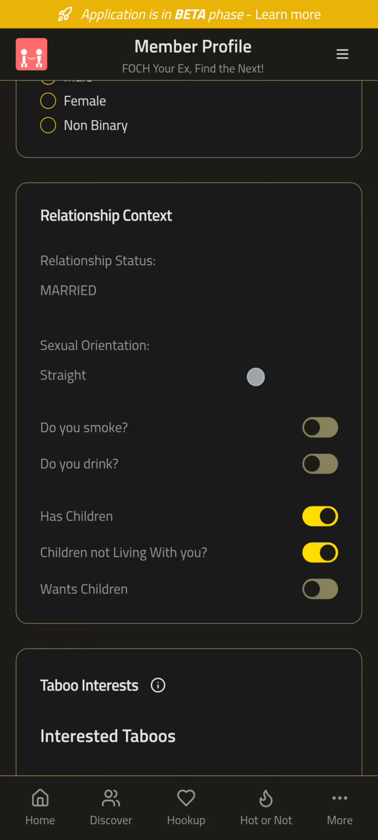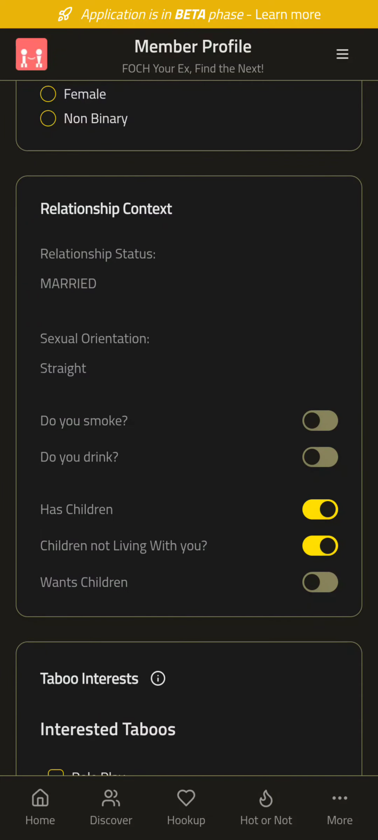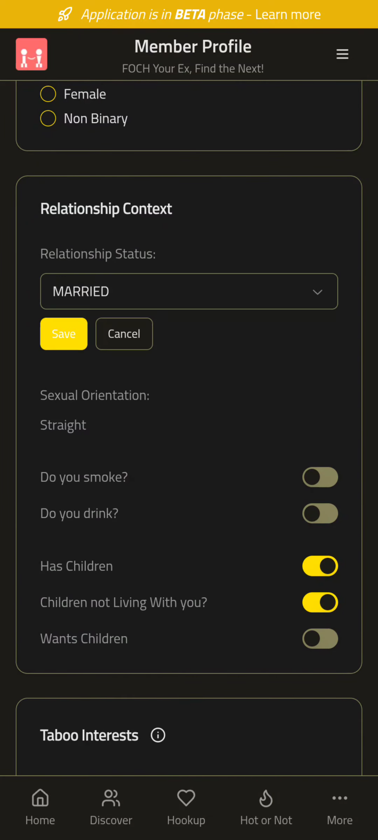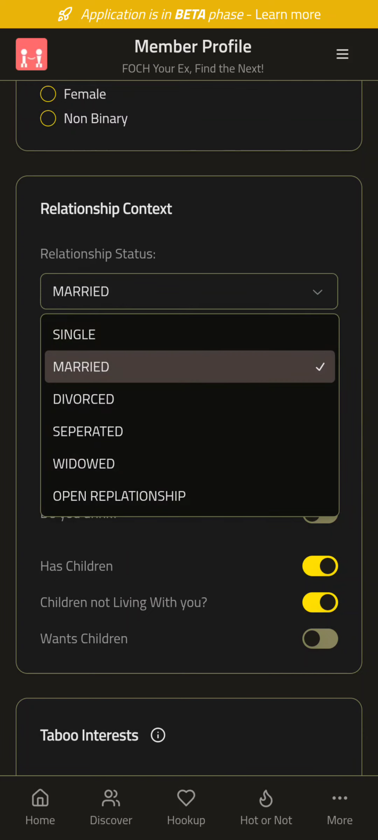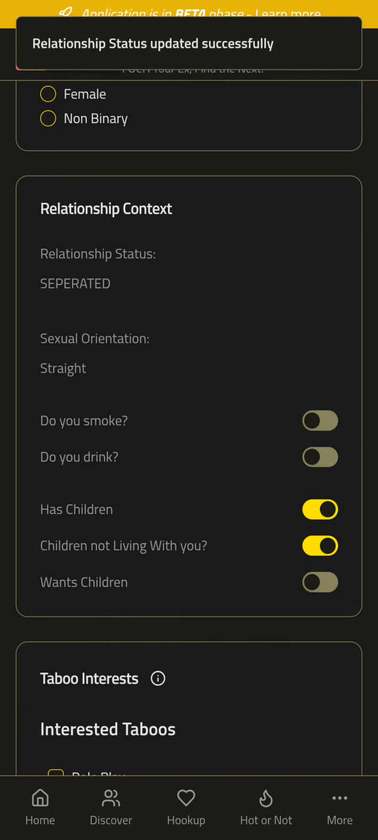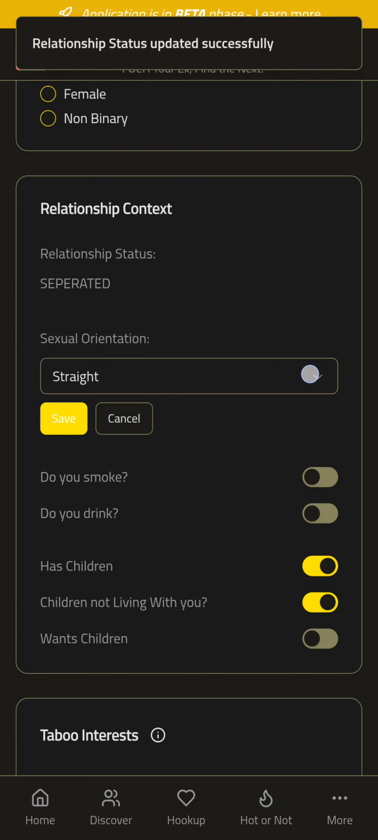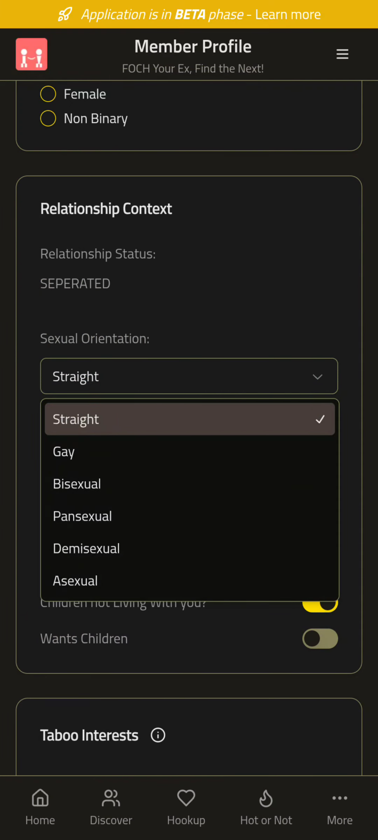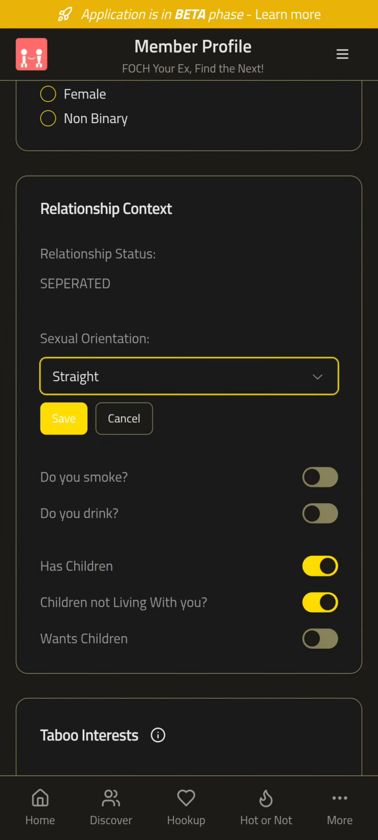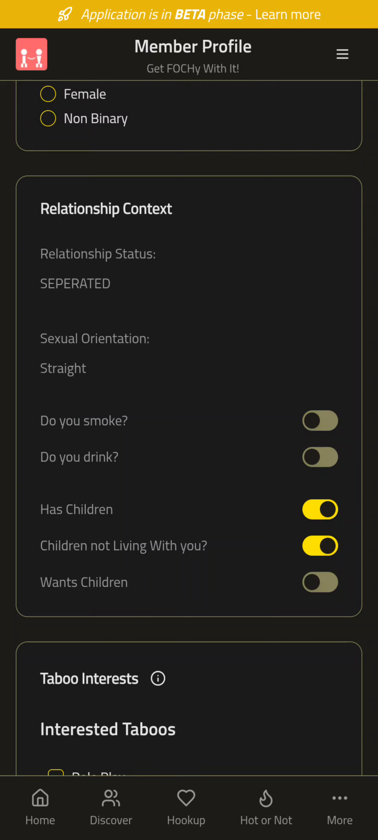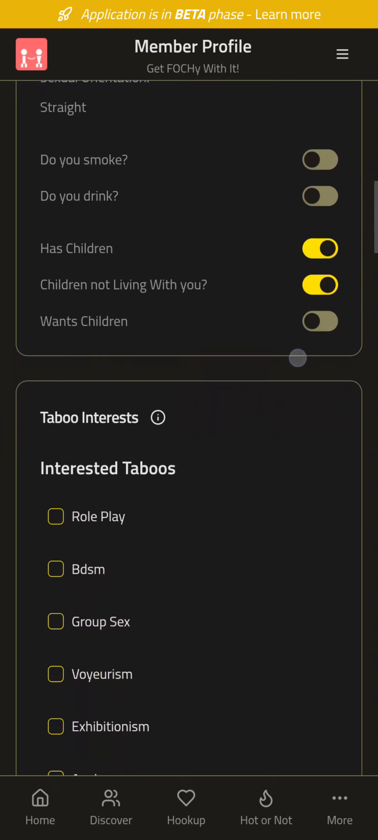Just like your bio, you can click on any of these, like married. I click on it, and I can edit it right there. Boom, that's it, done, separated. Sexual orientation, same thing. Click on it, and I don't even know what a lot of these are. Straight, save. Do you smoke? Yes or no. Do you drink? Do you have children? Are they living with you? Do you want children?